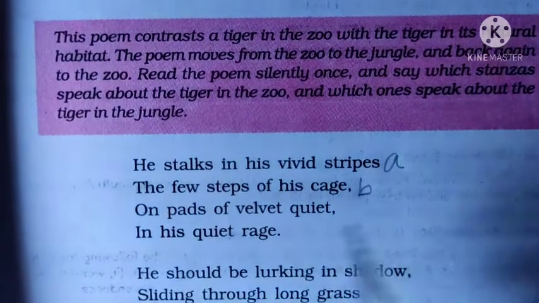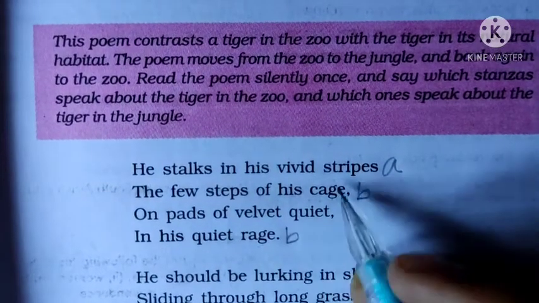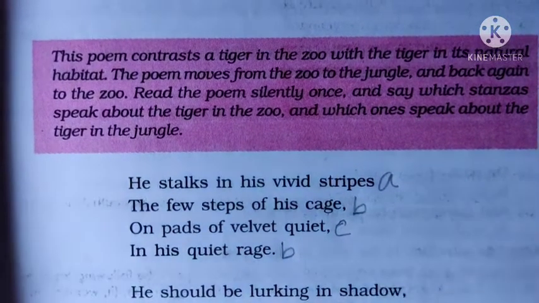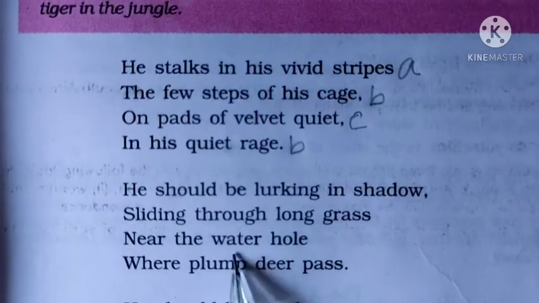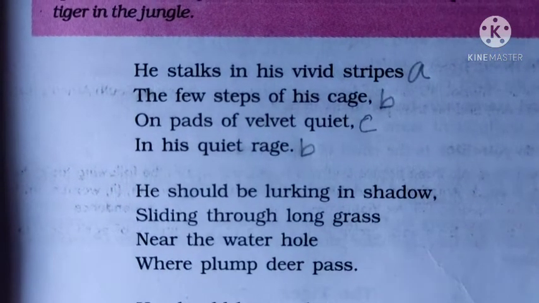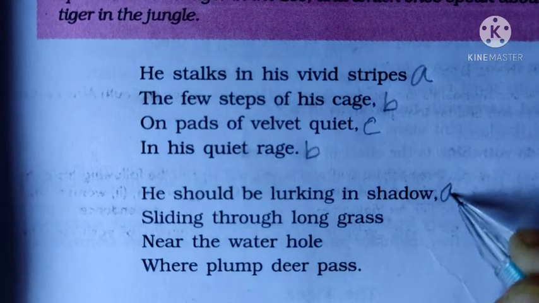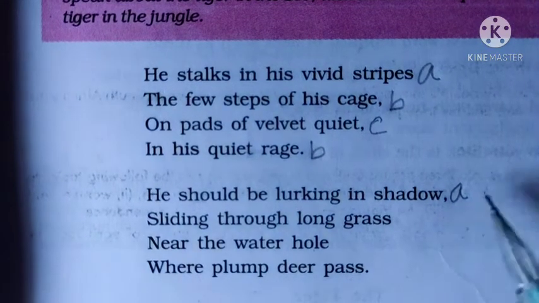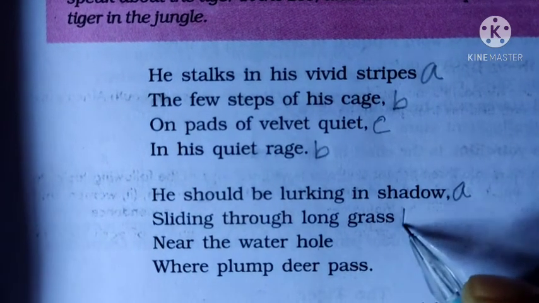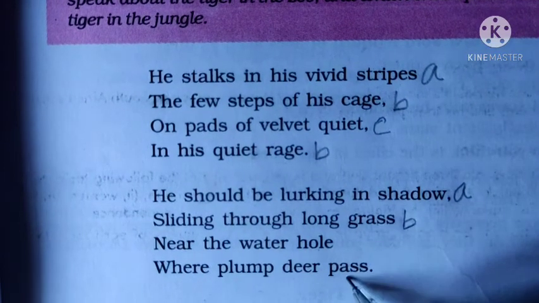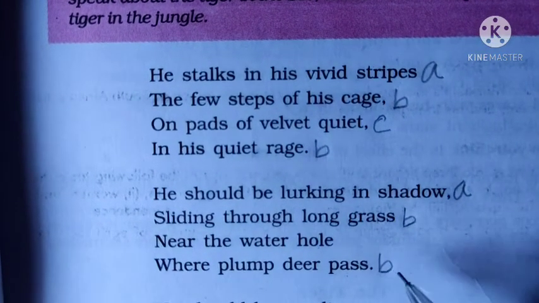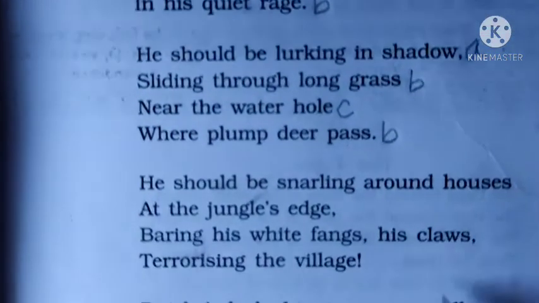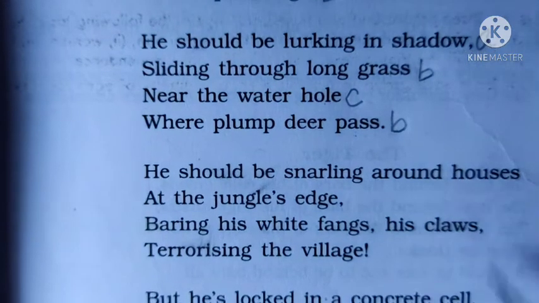Cage and raise, it is rhyming, so you can put B here. Then quite, no rhyming word, then it is C. Again, if you see in the second paragraph, shadow. So shadow you can put here A. Is there any rhyming word? Grass, hole, pass, it is not rhyming. So then grass, you can put B here. Grass, pass, it is rhyming, so you can put B here. Then hole, C. So in the same way, in the next paragraphs, it will become same.